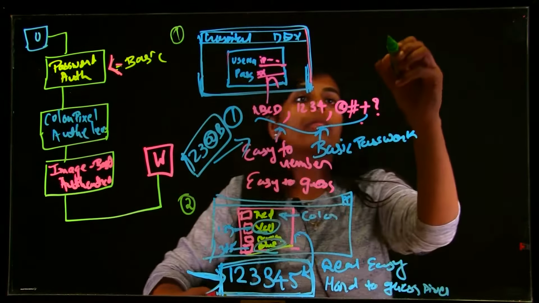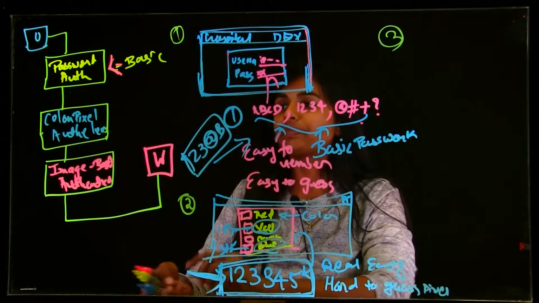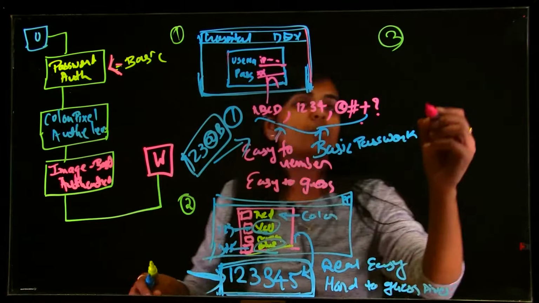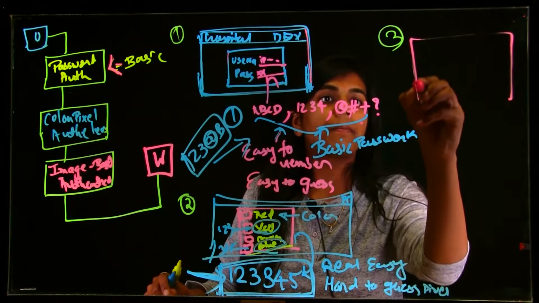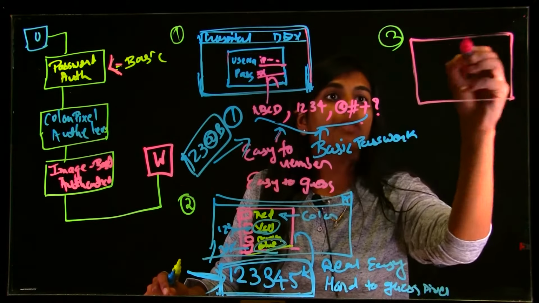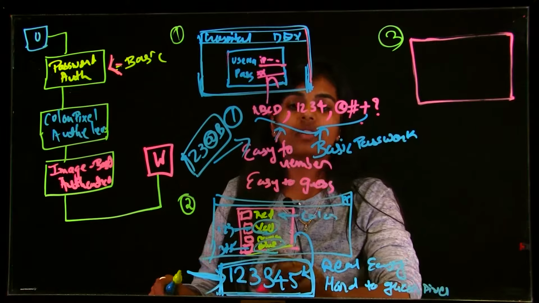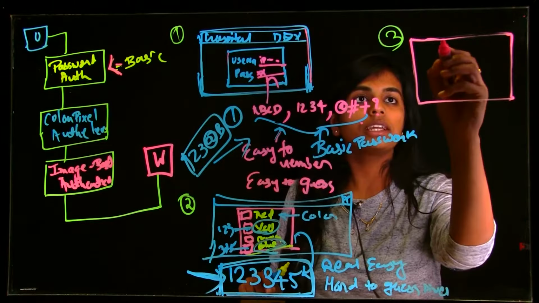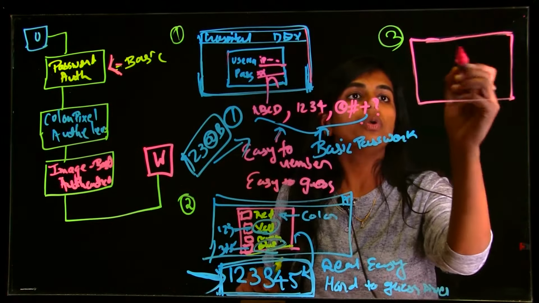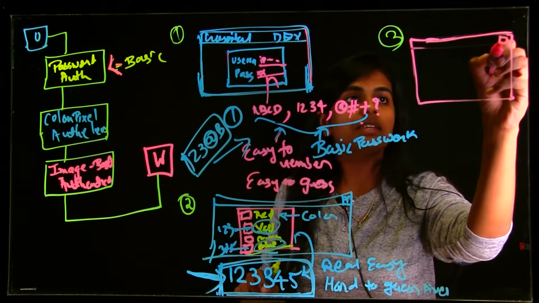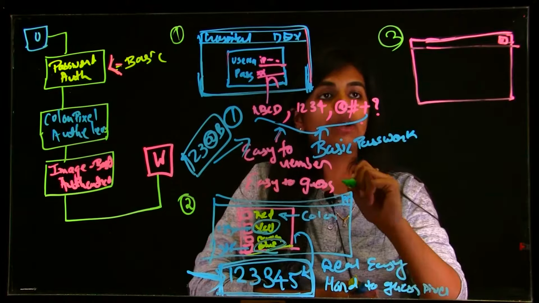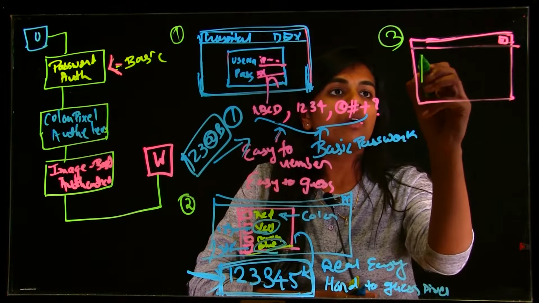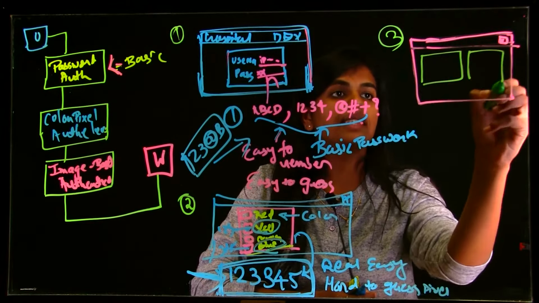The third level is image based authentication. So once you register for the second level of authentication, you will go to the third page which says image based. In that, the user will have two choices: first and second.